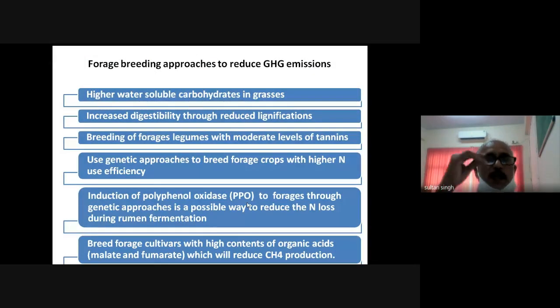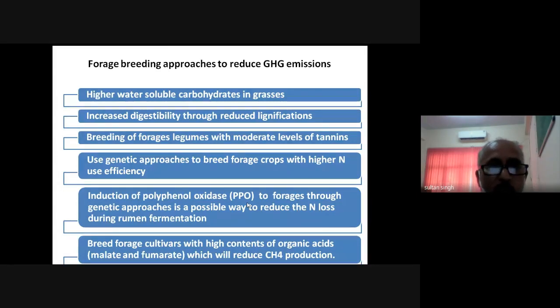So friends, as I told, how the forage breeders can help us to reduce greenhouse gas emissions. These are some of the points here. High water soluble carbohydrates in grasses. This is one of the very important things, that the breeders can breed grasses which are high in water soluble carbohydrates. If the concentration of water soluble carbohydrates is more and if the diet is rich in protein, then there will be synchrony between the carbohydrate and protein.